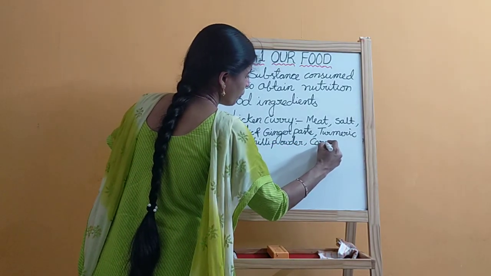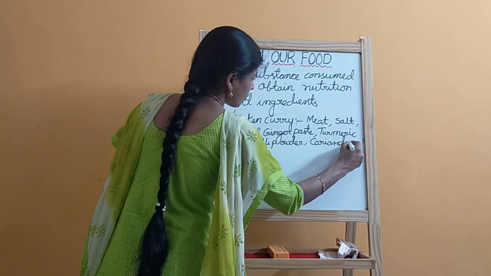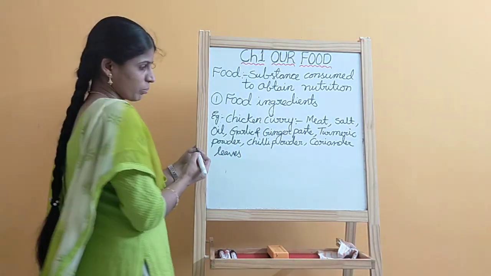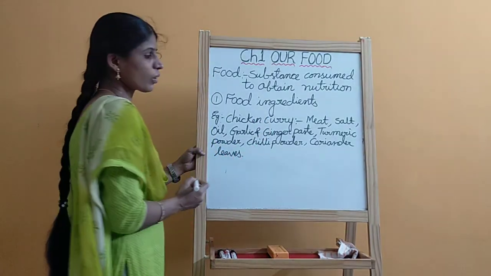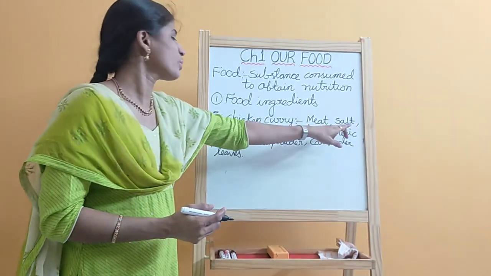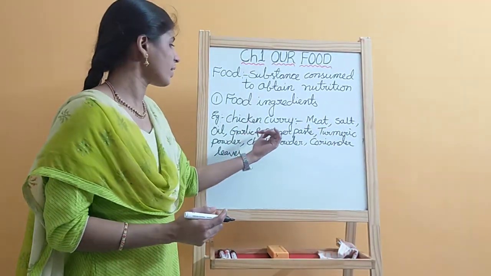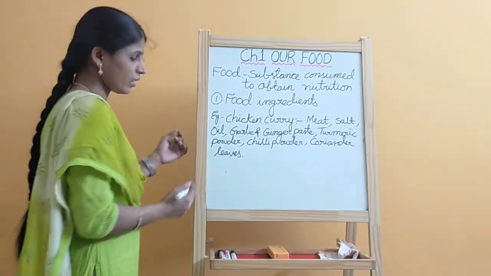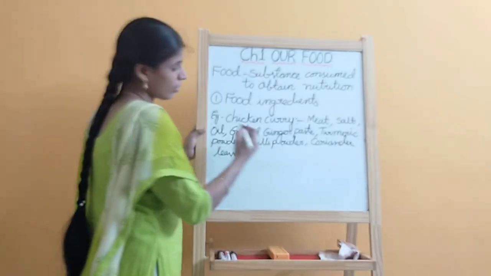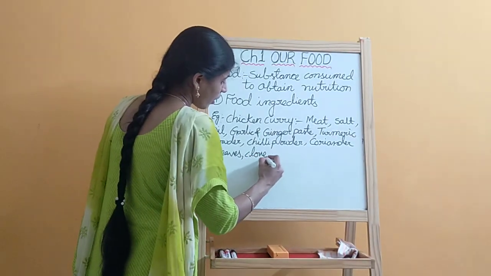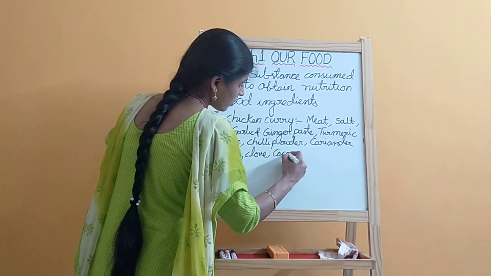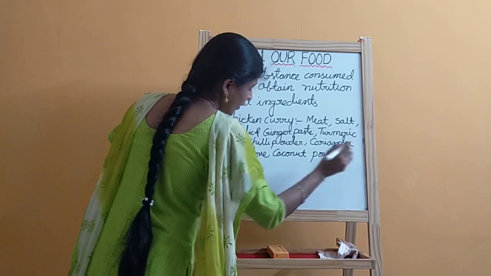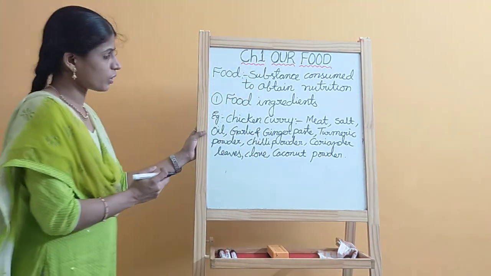Next, coriander leaves for garnishing purpose. Anything else? So we add clove and coconut powder. It gives spiciness to the food.